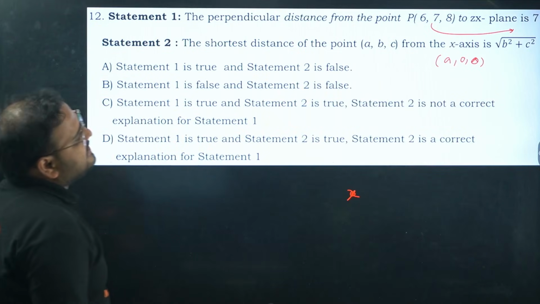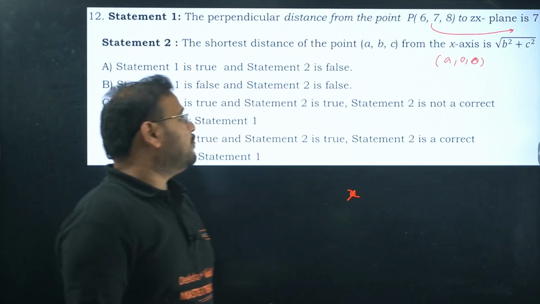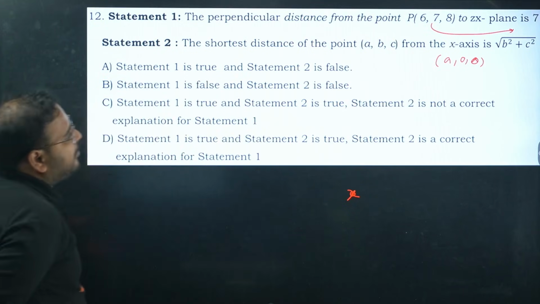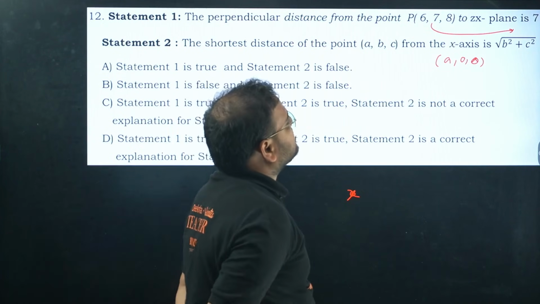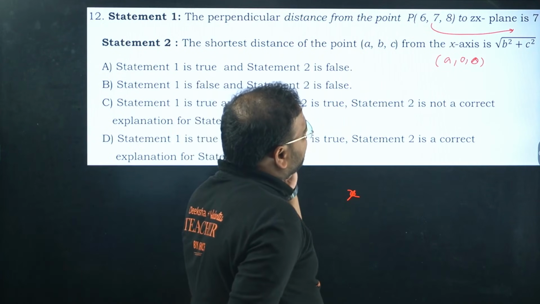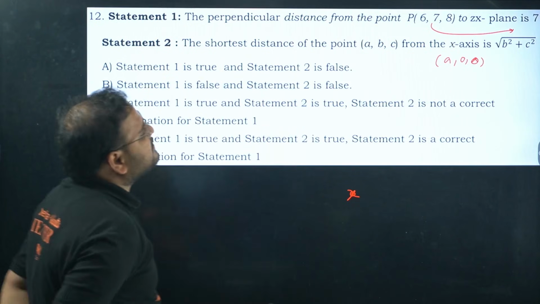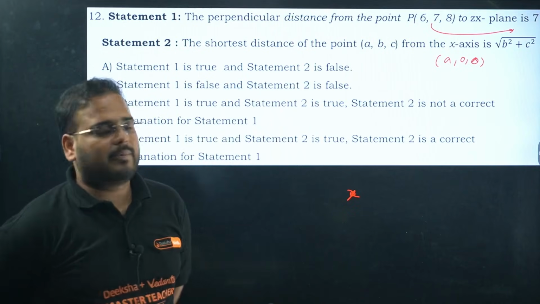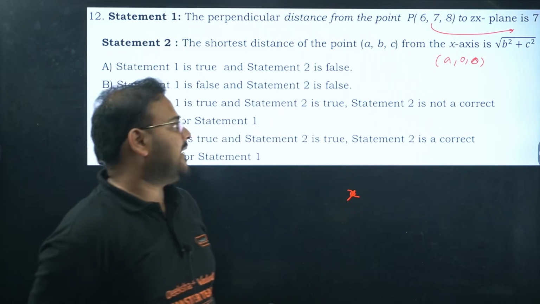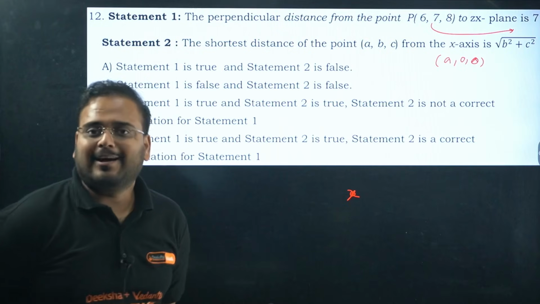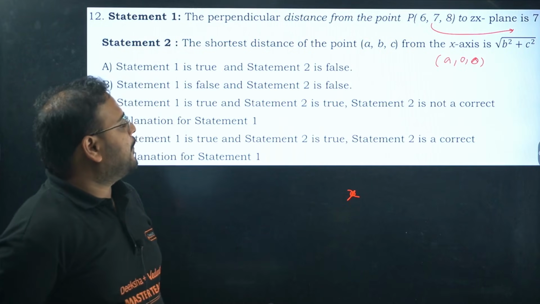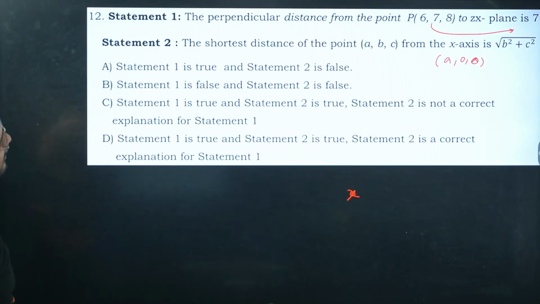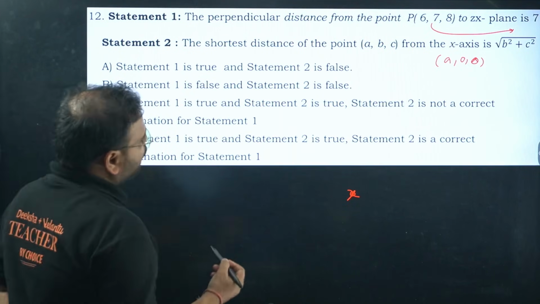And if you see the result, both of these are correct, but is it the right explanation? Think about it. Because the formula that we are using everywhere, even there also we are using the same formula. When you talk about the zx plane, you basically have the same 6 and 8 values. The z and x values will remain the same because you're talking about the perpendicular plane, right? So it will be simply 6, 0 and 8. Y coordinate will be 0 on the zx plane. Okay, close call, but I would go with this one. Both are true and correct.